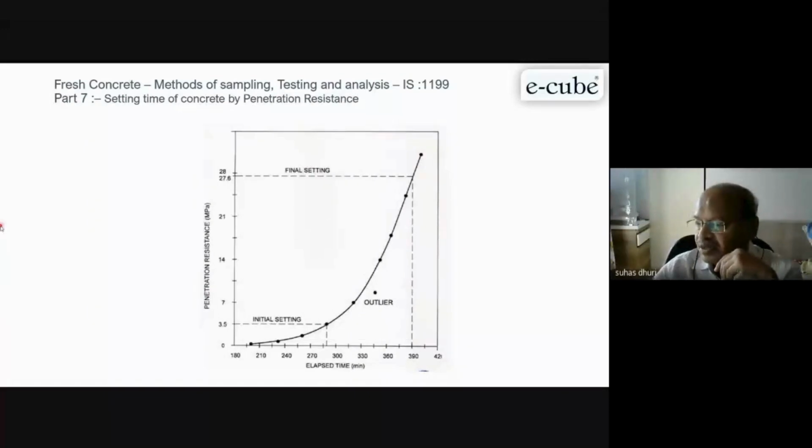And whenever you are working at site, you must understand that setting time is very, very important. This can avoid your construction joints. And as I said earlier, it is possible to get a concrete having more than 24 hours setting time also.